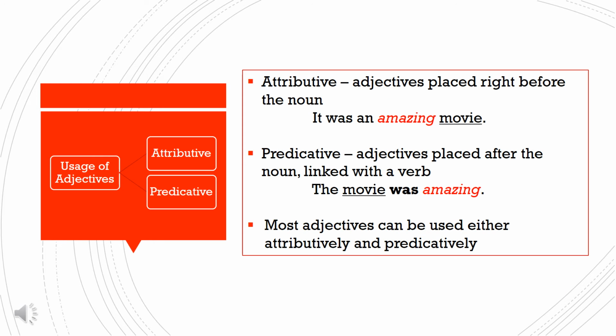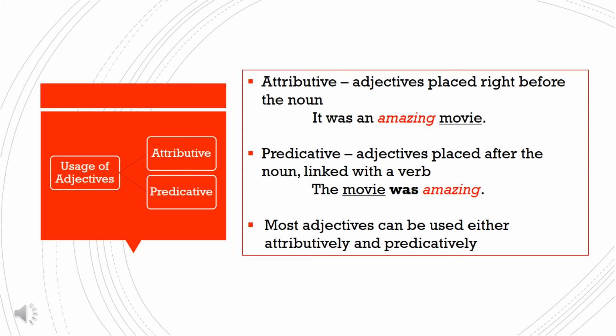Based on the position of usage of adjectives in a sentence, adjectives are of two types: attributive adjective and predicative adjective. When adjectives are placed before a noun, then we say that such adjectives are attributively placed. It was an amazing movie. Since the adjective amazing is placed before the noun movie, it is an attributive adjective.